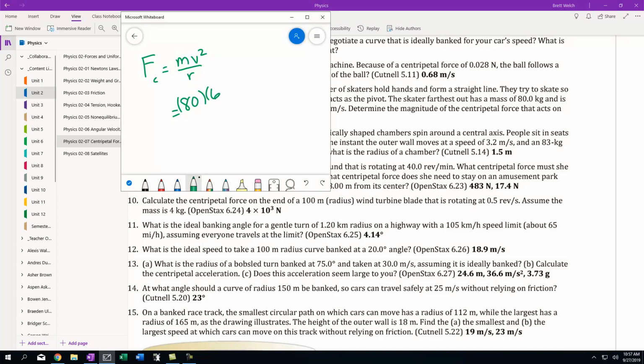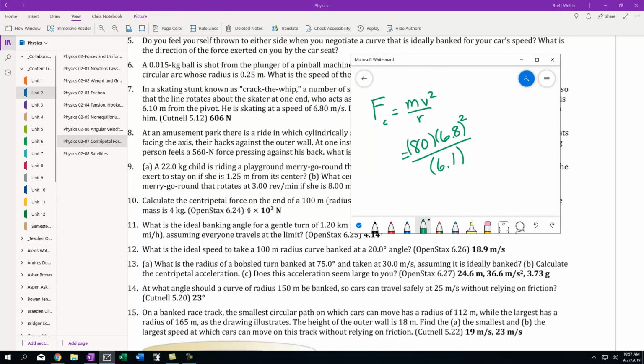So 6.8 meters per second, squared, divided by the distance out, 6.1. Honestly, you just throw that in the calculator. There's not much else to it. When we do, we're going to get our 606 newtons. So there's not much to question number 7. Not much to it besides just understanding that when you want to calculate what the centripetal force has to be, we just say Fc equals mv squared over r.